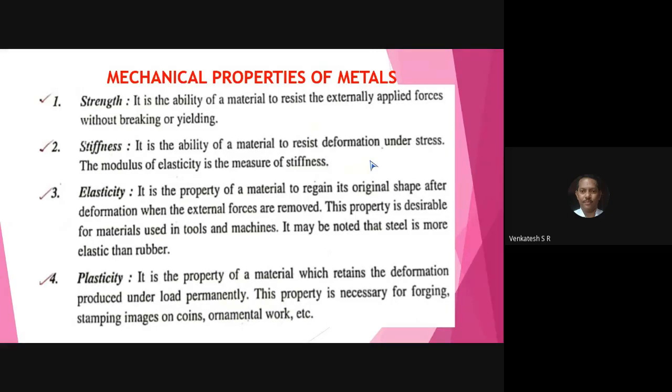For that reason, there is no change in the shape and size of the cube up to 2,800 kgs of load. That load is called the elastic limit.